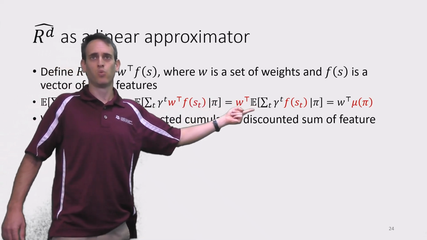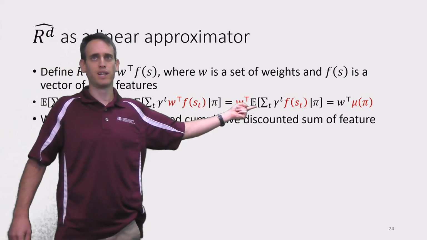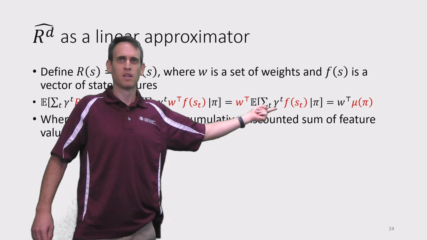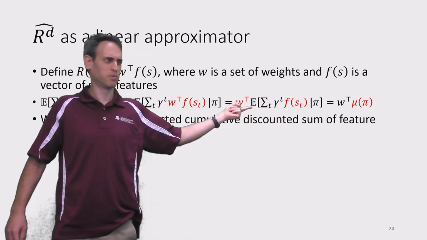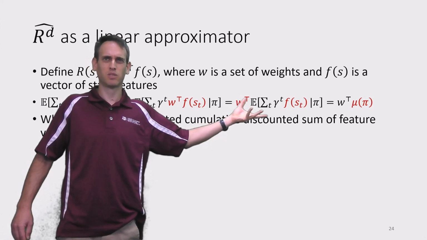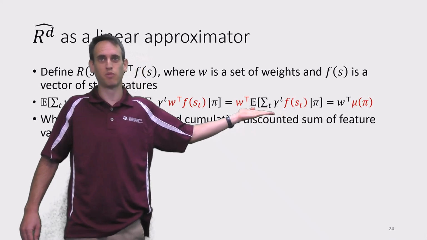And then we have the dot product between the weight vector and the expected sum of discounted features over all time steps, right? I mean, it sounds a bit weird, but that's exactly what we get. So the sum of discounted